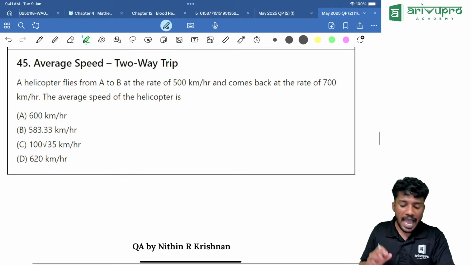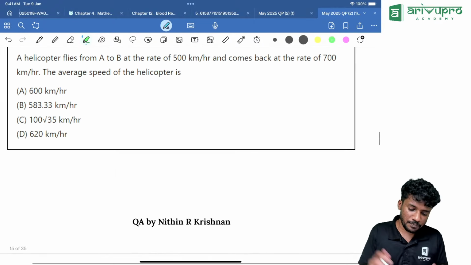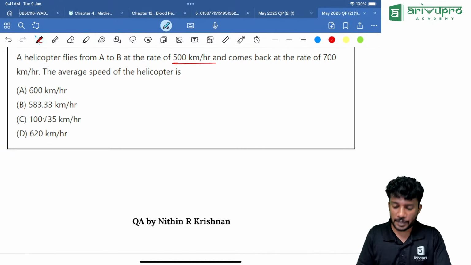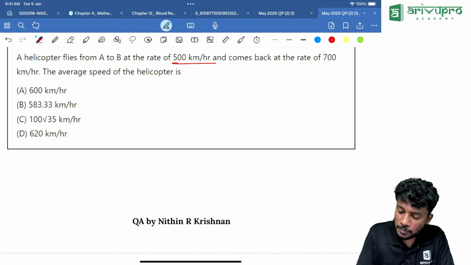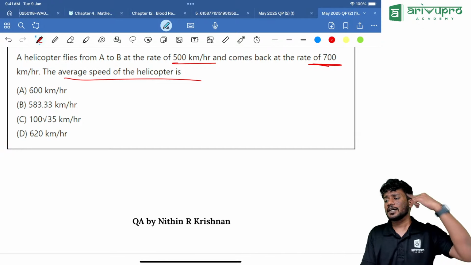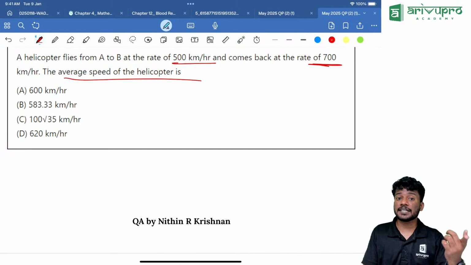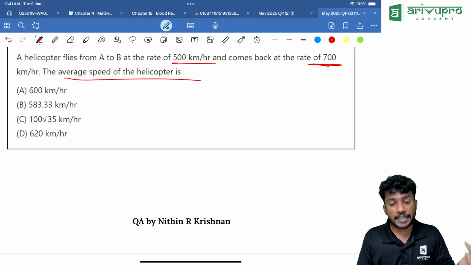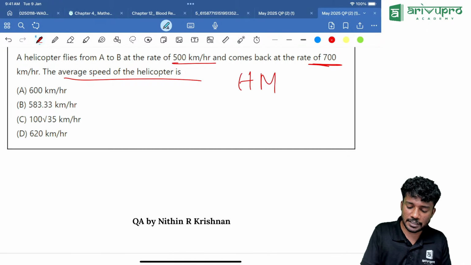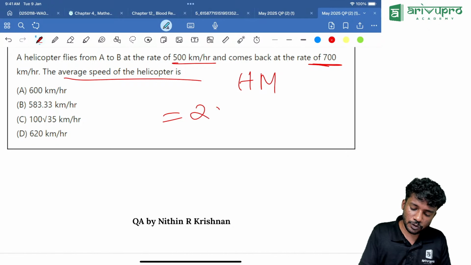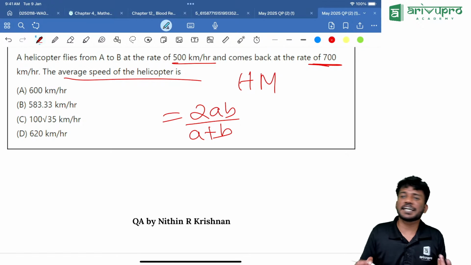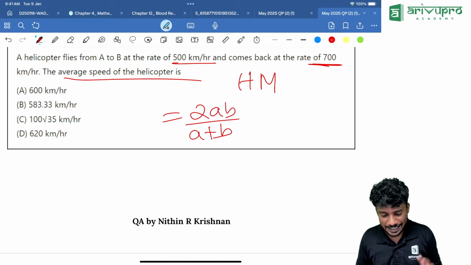Next one, average speed. Base question. A helicopter flies from A to B at the rate of 500 km per hour, then comes back at 700 km per hour. Then the average speed of the helicopter. When we are finding speed or rate of change, which type of mean are we using? We are using HM. What is the formula? HM is equal to 2AB divided by A plus B. The average speed formula is this. We can directly use the formula and get the answer.